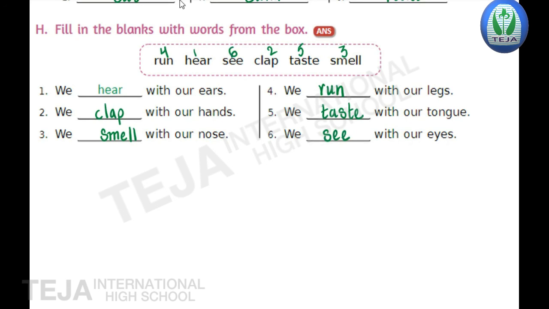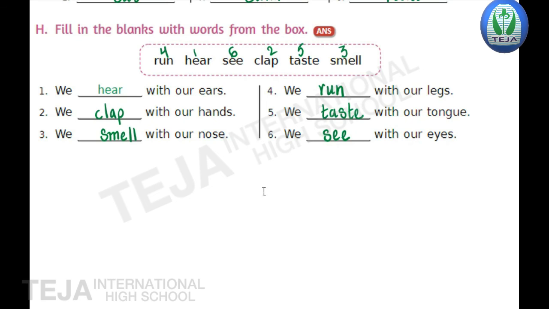Okay. Now once we'll read the fill in the blanks, children. We hear with our ears. We clap with our hands. We smell with our nose. We run with our legs. We taste with our tongue. And we see with our eyes.